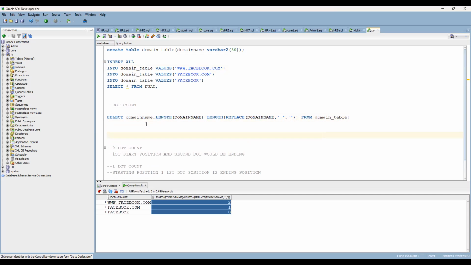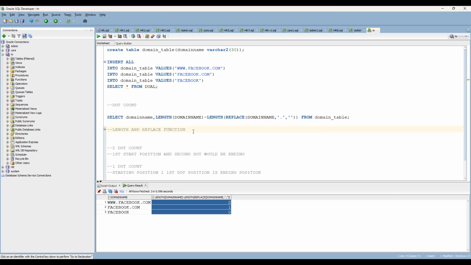Okay, so it is simple. First, if you want to get the dot count, you are using the length function as well as the replace function. Length is going to give you the overall length of the characters, and replace is going to replace the value. Here you are using the dot and you are not giving anything, so in this case 14 will come. Overall length minus the length after removing the dots gives you how many dots are present, and that particular value you are getting here.